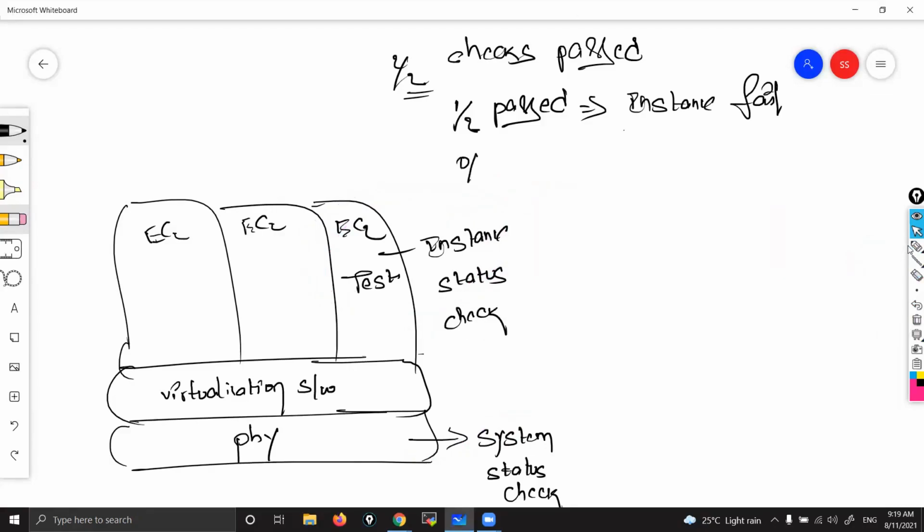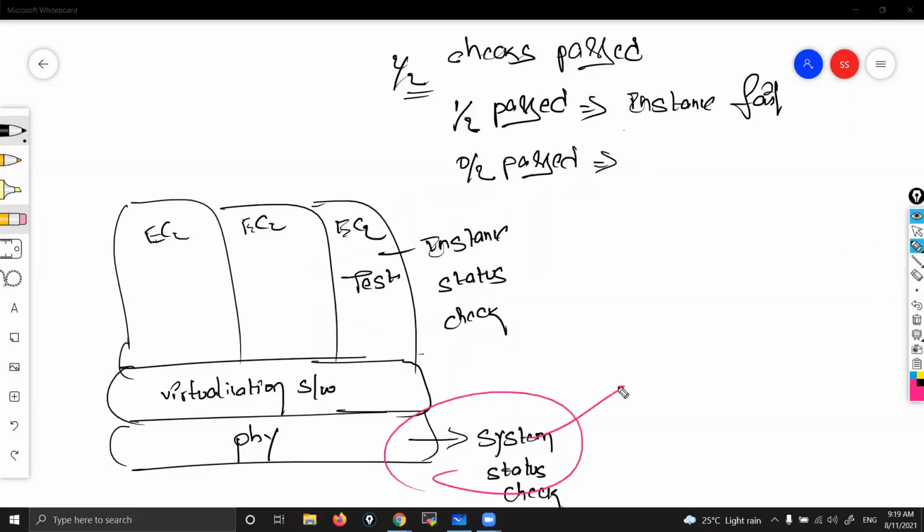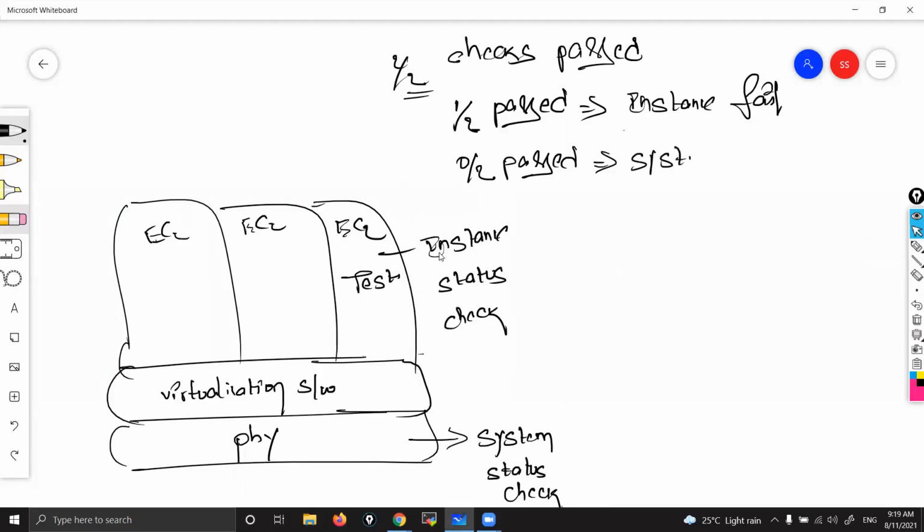If you say 0 by 2 passed, that means the underlying physical instance failed. Since this one failed, that's why the instance also failed. 0 by 2 means the underlying system failed, so the instance is also not running. If you see 0 by 2 pass, that means both failed, mainly the system failed. Since the system failed, you can't access the instance either. So here, system failed. That is how we can figure it out.